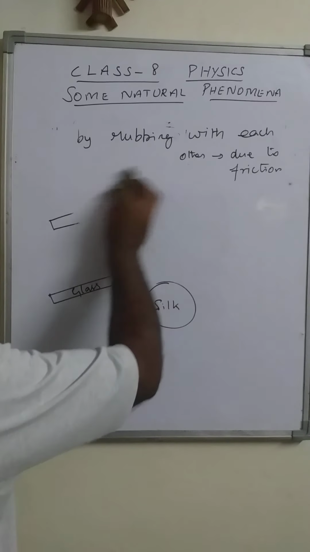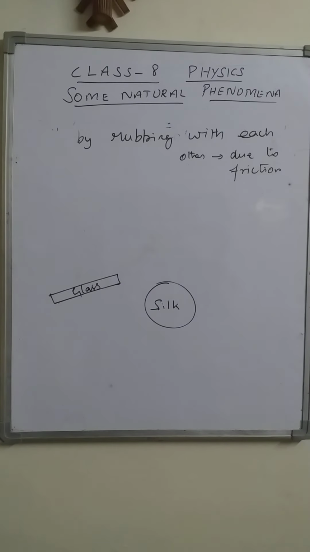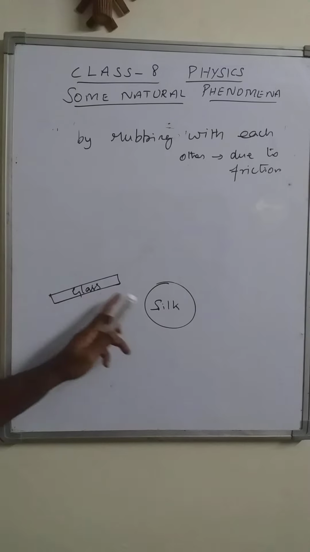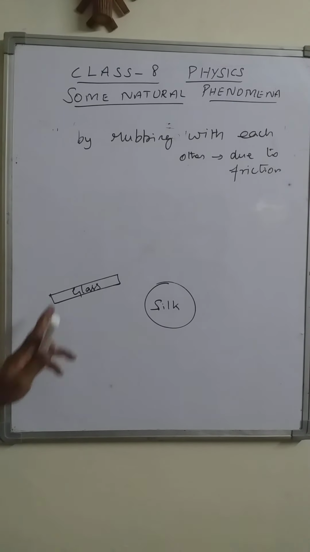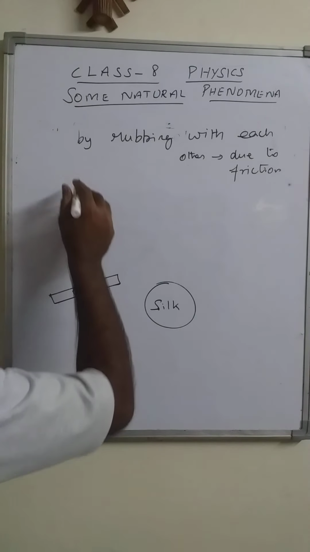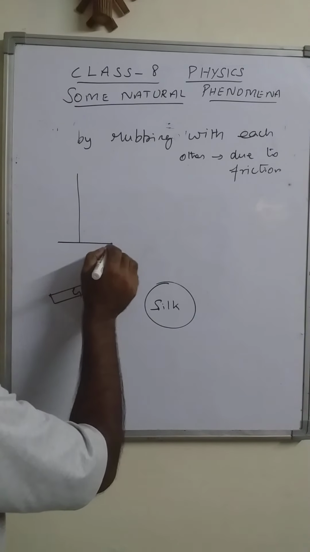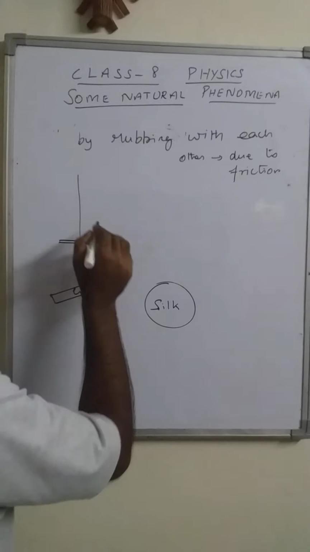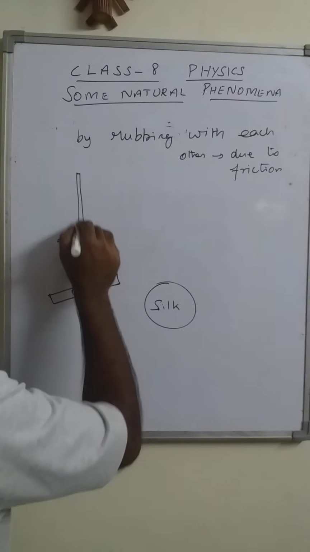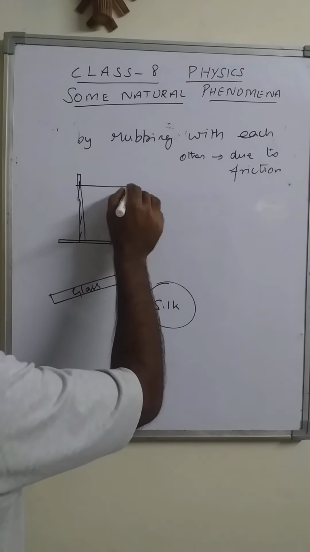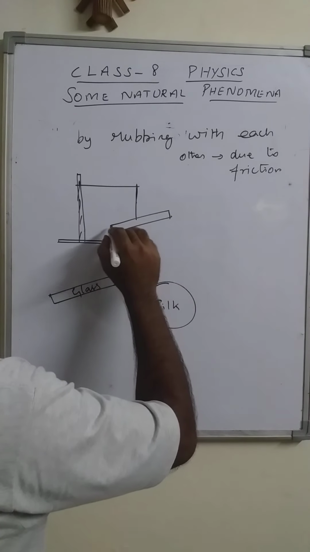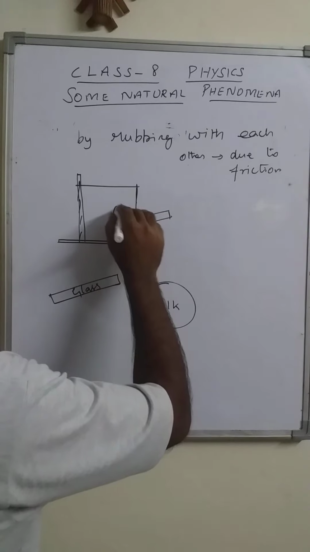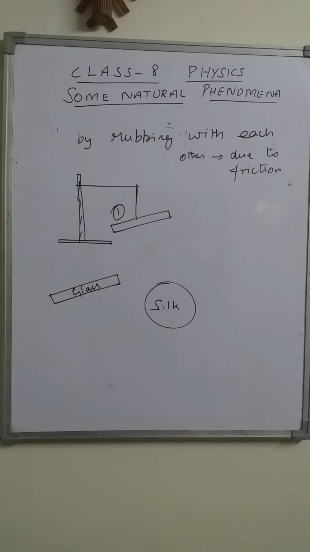The simple activity is this: the glass rod, once it is rubbed with the silk cloth, we are saying is charged. And this glass rod is suspended from a string and fixed on a stand. Suppose this is the stand and the string. From the string, the glass rod is suspended. Let us take this as glass rod number 1.